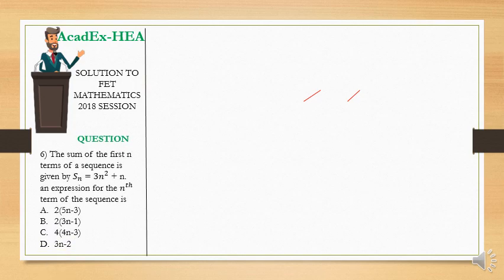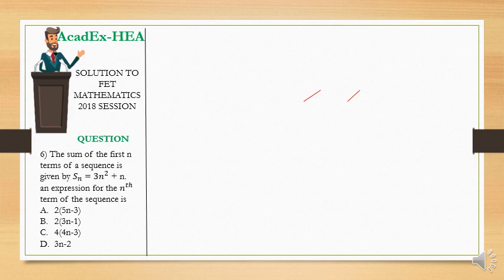Question 6. It reads: the sum of the first n terms of a sequence is given by Sn equals 3n squared plus n. An expression for the nth term of the sequence is... Alright, we are given the sum of the first n terms of a sequence and we are requested to find the expression for the nth term of that sequence.